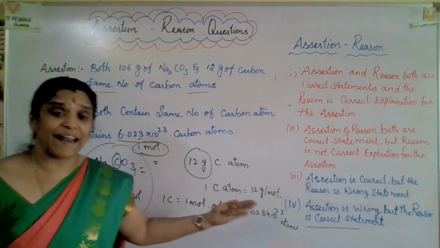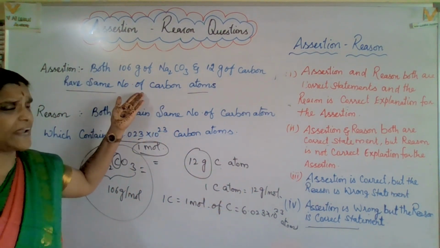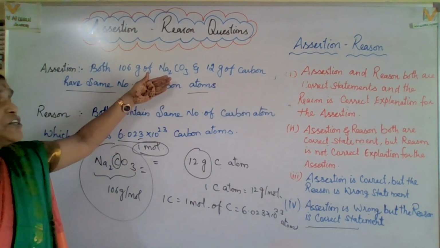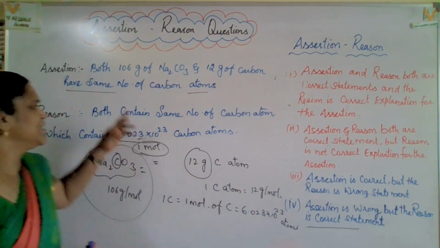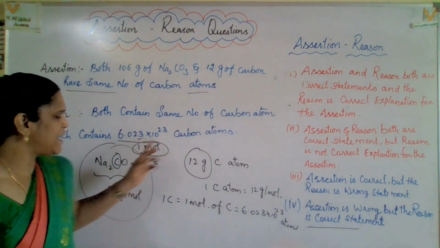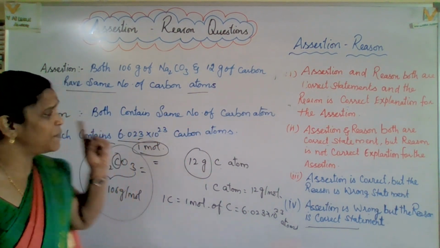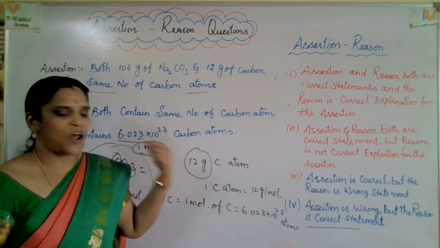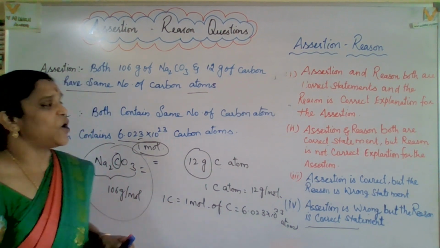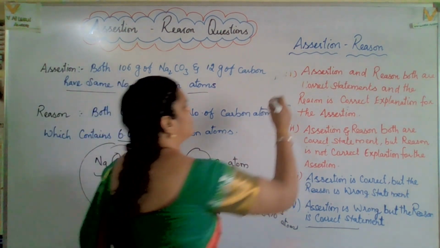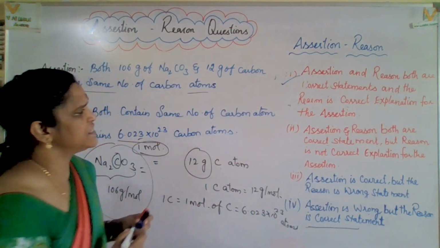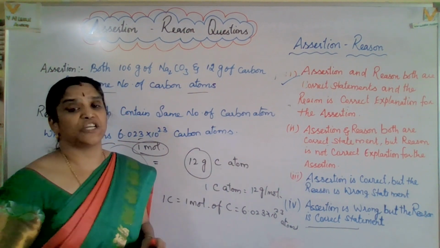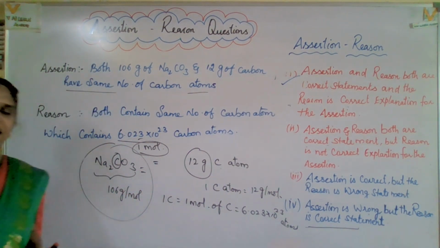Yes, now which is the correct option? This also correct. Actually, both are correct. And this is actually the second point which is relevant to the assertion. Both contain same number of atoms. Yes, same number of atoms. One carbon, which contains 6.023 into 10 to the power of 23 carbon atoms. Exactly, yes. Now which option is correct? First option is correct: assertion and reason both are correct statements, and the reason is the correct explanation for the assertion. I hope you got a clear idea.